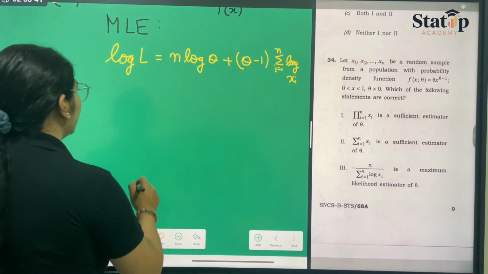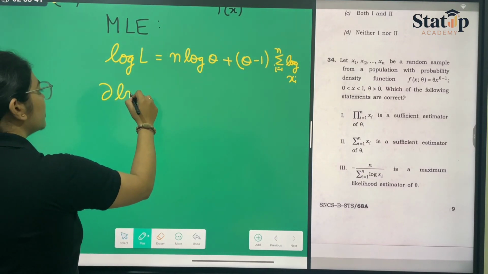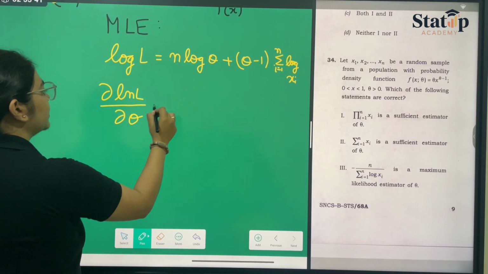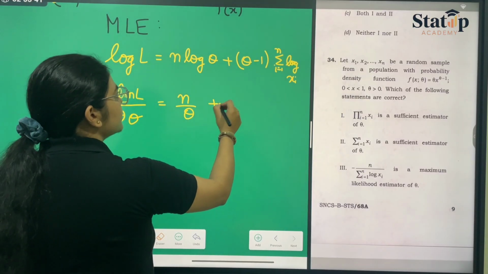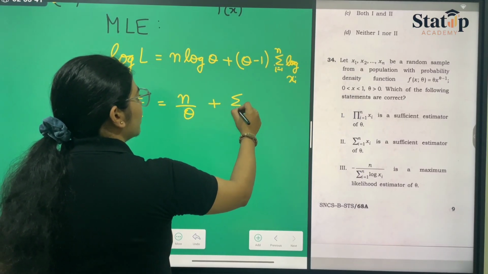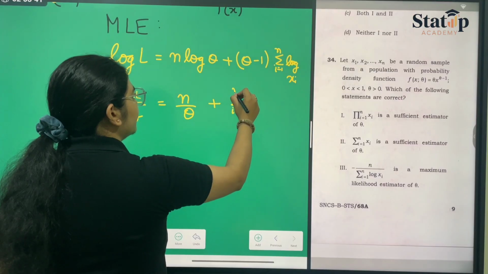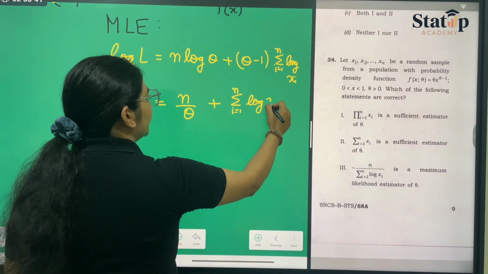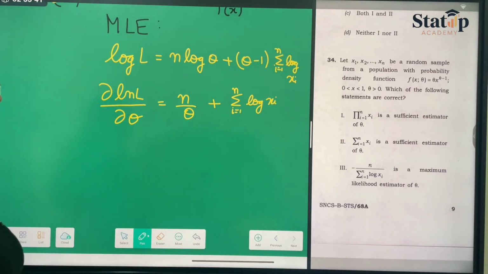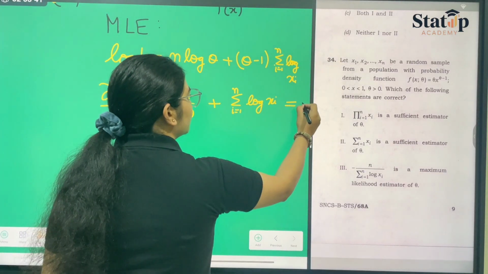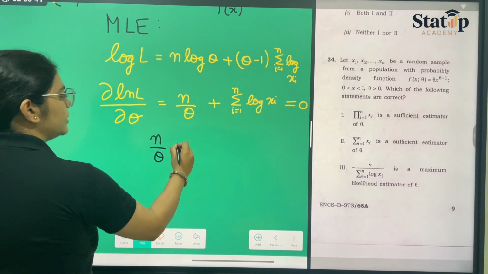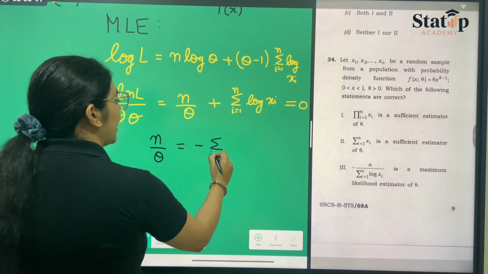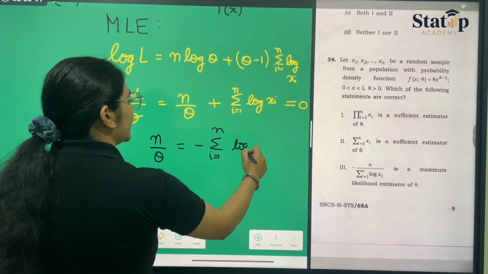Now following this, we differentiate log of L with respect to theta. It will be n by theta plus summation over i goes from 1 to n of log of xi. Okay. Now if we put it equal to 0, then n by theta is equal to minus summation i goes from 1 to n log of xi.